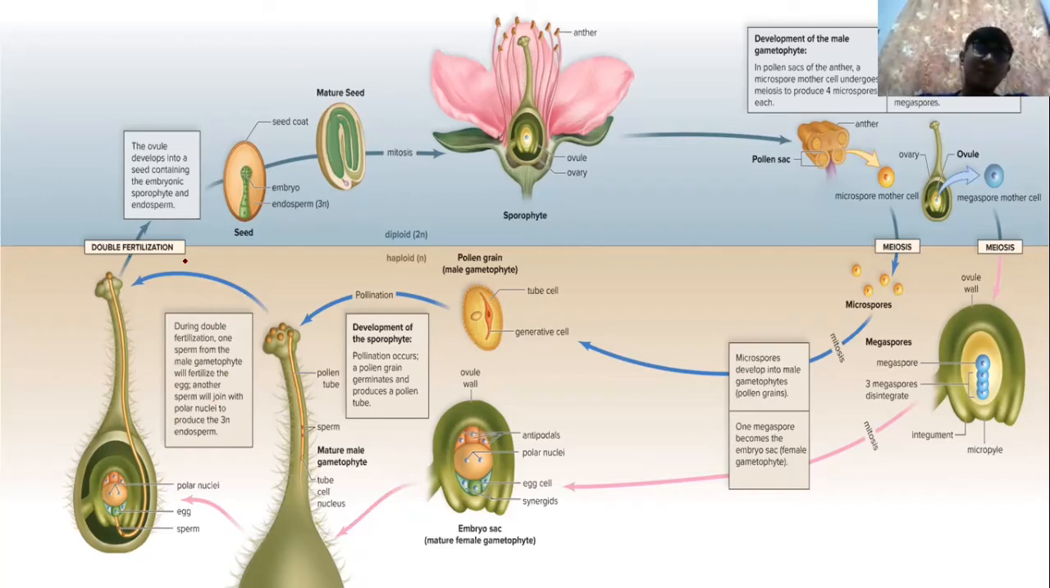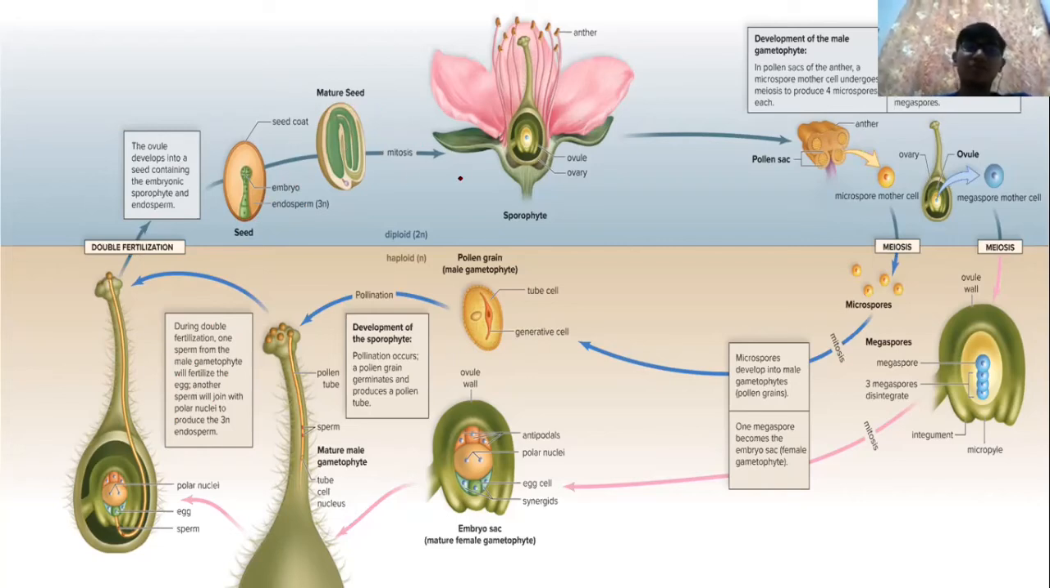Okay, lepas tu the ovule develops into seed containing the embryo and endosperm. Ovule akan jadi biji, ovule akan jadi seed. Lepas tu dia akan melalui fasa pematangan lah, matured seed. Lepas tu dia akan jadi matured seed.